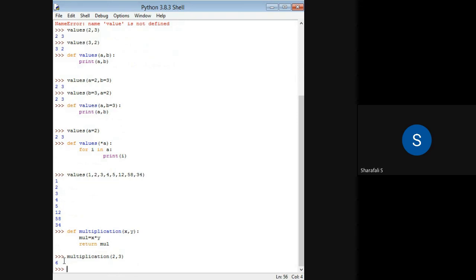So all those kinds of things can be ignored if you are using a function. Once you define that function, you can just recall that. You can also have different kinds of operations. This is the simplest one. These are simple examples of these functions. For example, if you want to find the largest value in a list, you can have some function associated with it, or any kind of operation.